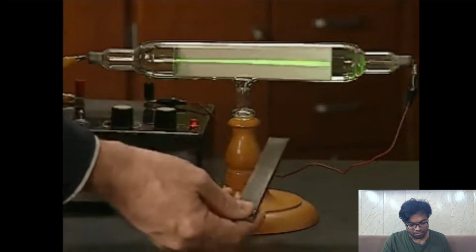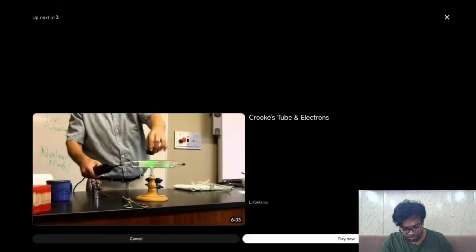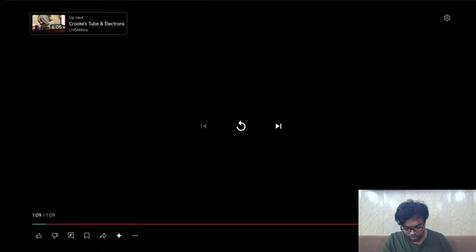Awesome, right? It shows that the deflection depends on the charge of the particles and the polarity of the magnet. Exactly, that is absolutely correct. Okay, just hold on one second, I'm going back to the original screen. So he was able to make the glowing area move using an electromagnet. We saw the movement of the cathode rays via an electromagnet.